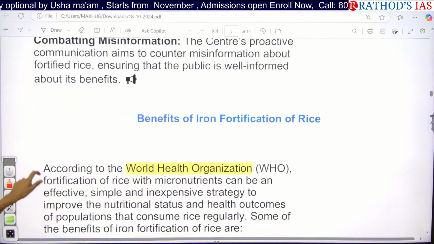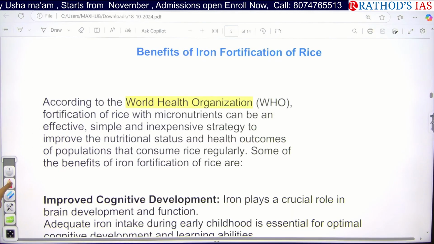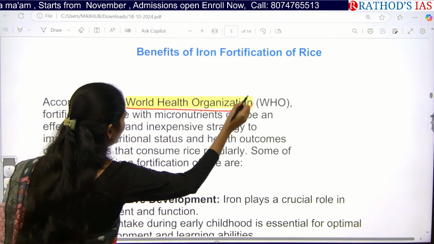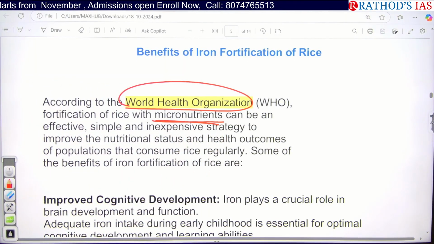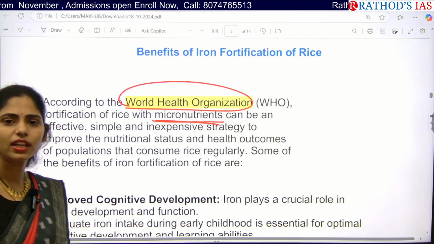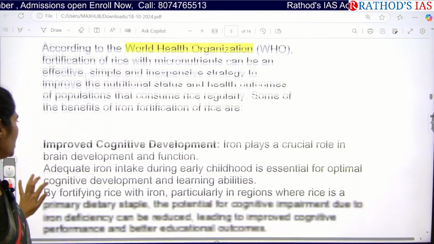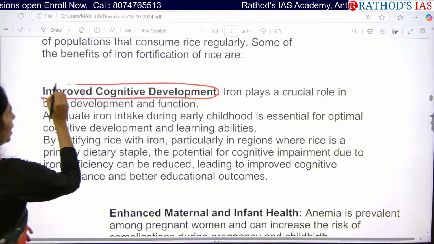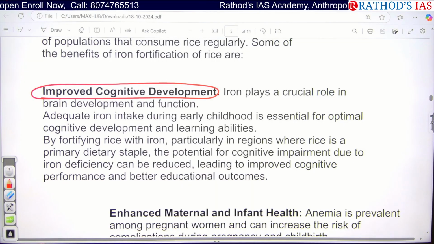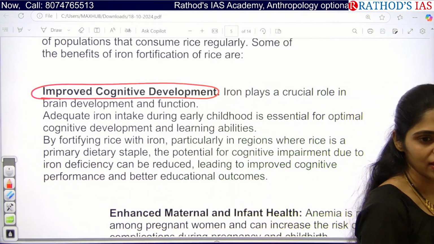And what are the benefits of using iron fortified rice? First one is, even WHO said that we can provide micronutrients through these fortification methods. Because of this, we can improve our health outcomes as well. So first one is, yes, we can improve cognitive development. Iron is very, very important for our cognitive development. That is nothing but improving your brain, mental abilities, memory, etc.